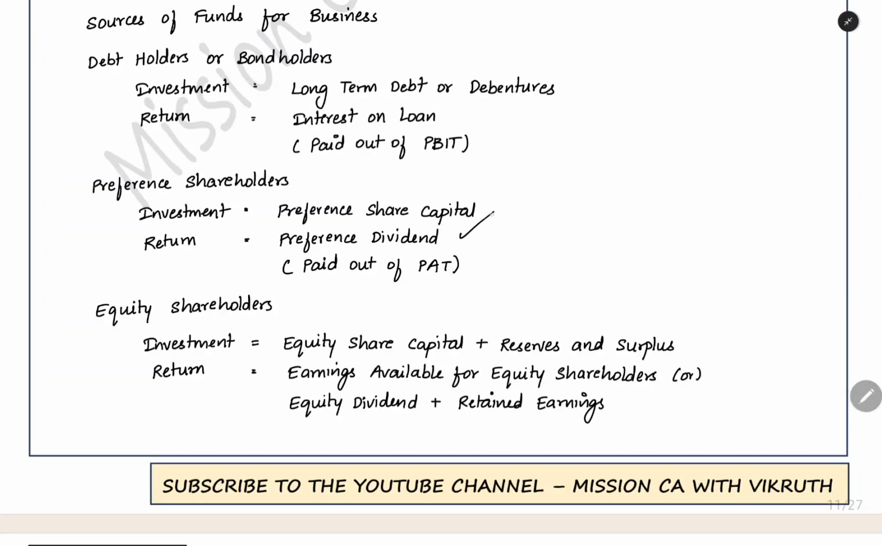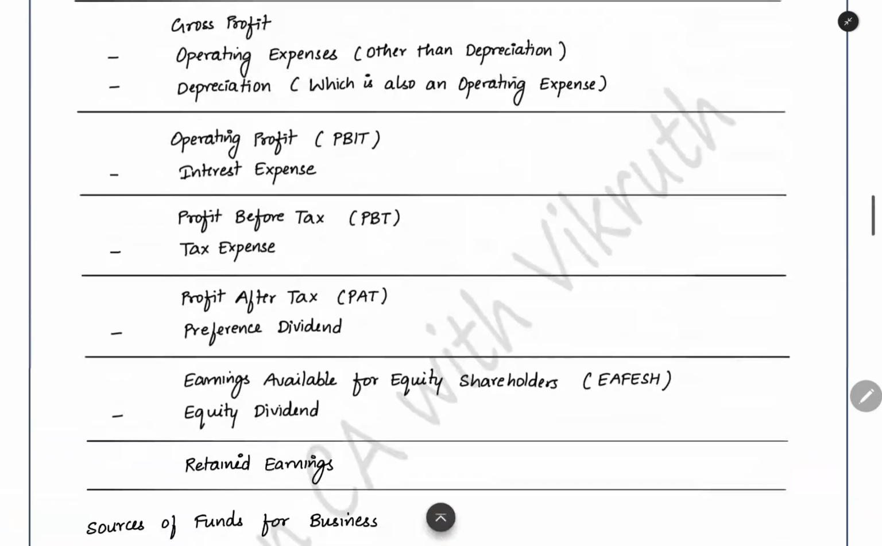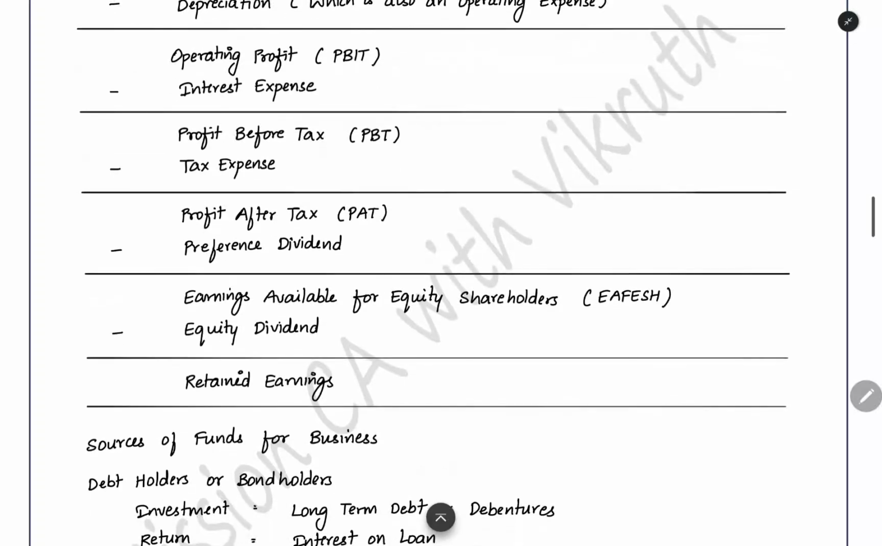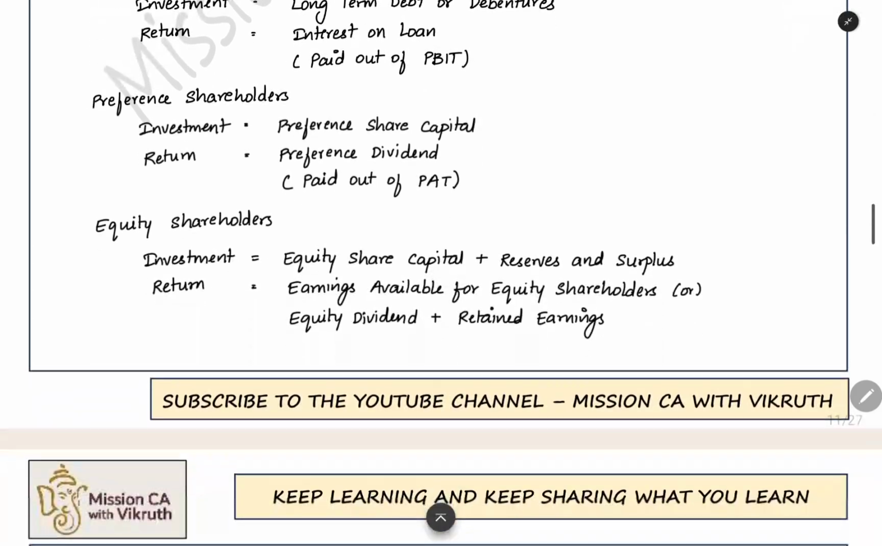For that, we are giving preference dividend as a reward for them. This preference dividend, after making all the expenses one by one, we are paying it out of profit after tax. From this amount only, we are reducing the preference dividend. We are paying the preference dividend out of profit after tax only.